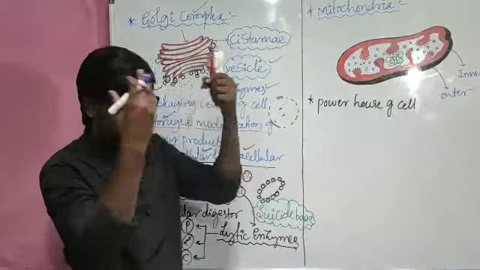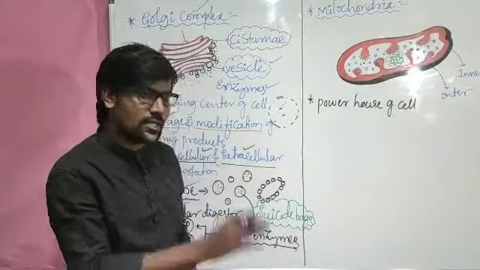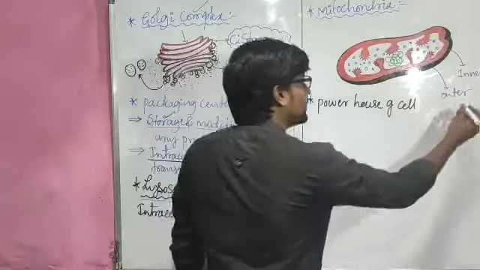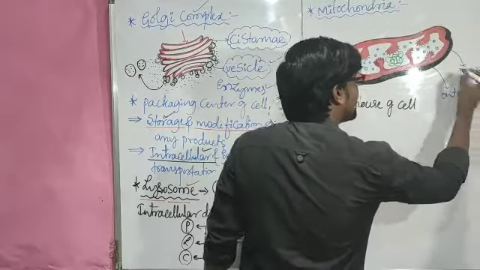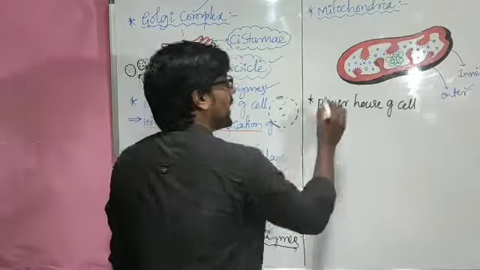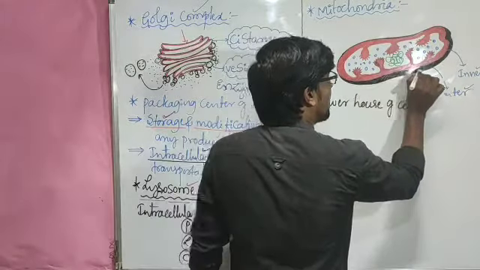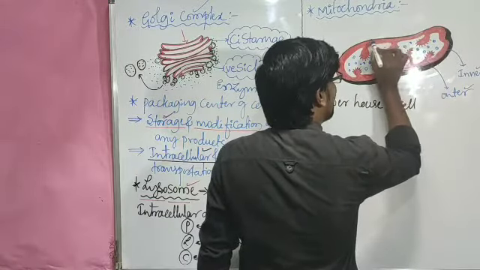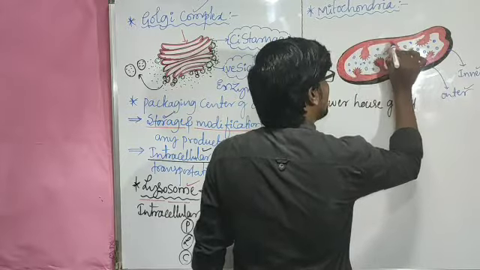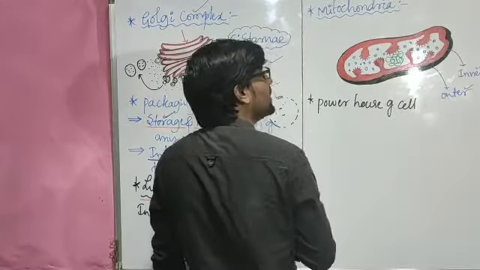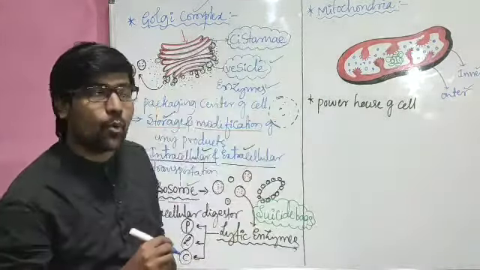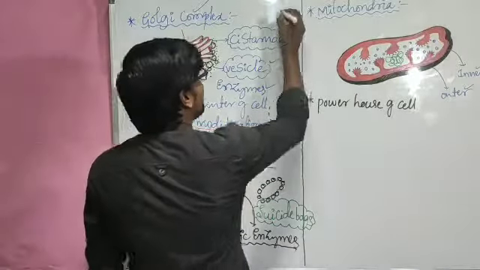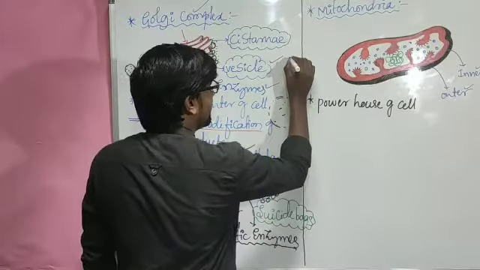In that space, many different chemical activities will occur. So that is a complicated one. So this is the inner membrane and this is the outer membrane. And compared to the outer membrane, the inner membrane is folded, right? That means the inner membrane area is more. Just like our stomach, let me draw here.